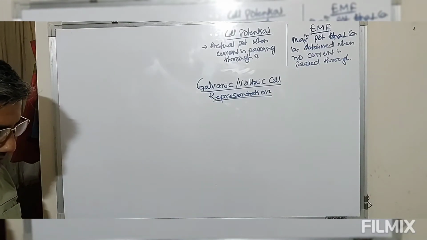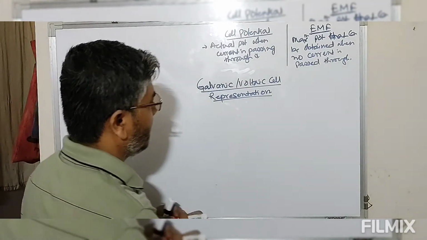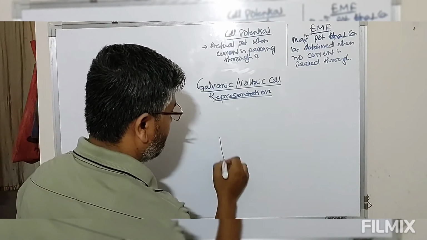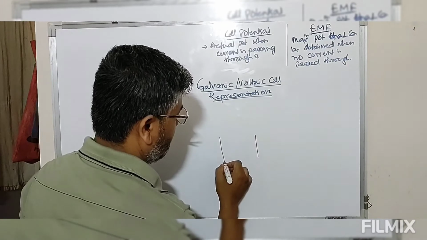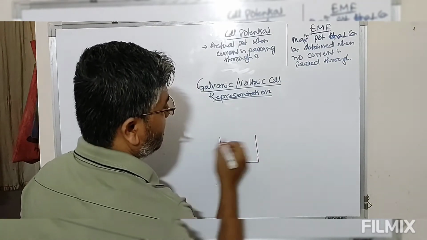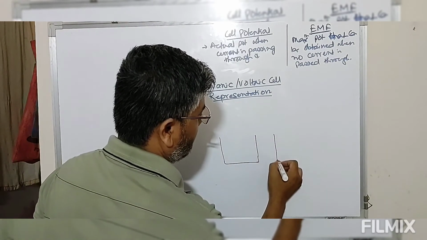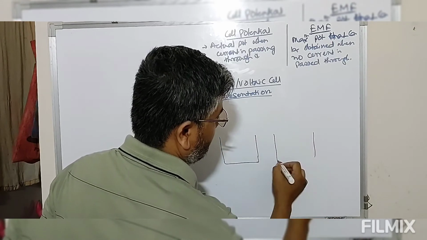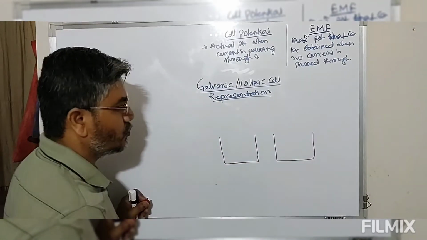Now we have two half cells. Suppose we have these two half cells.